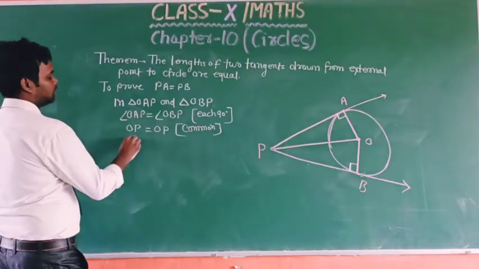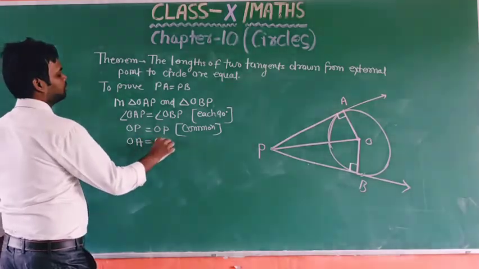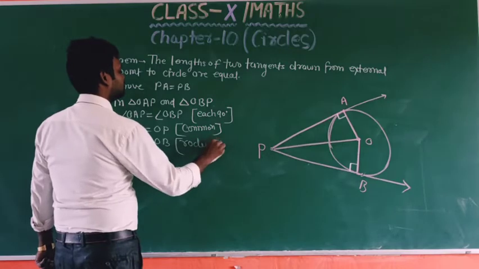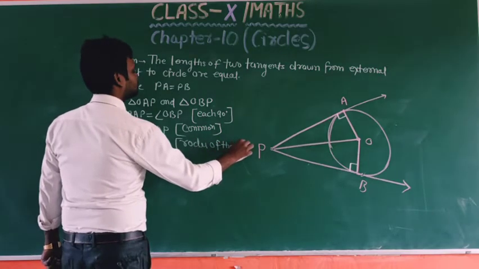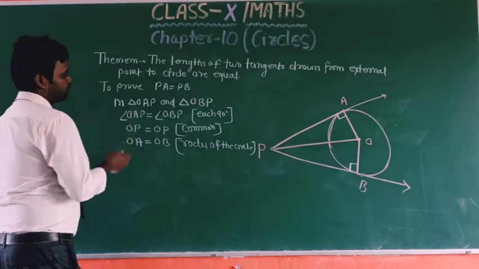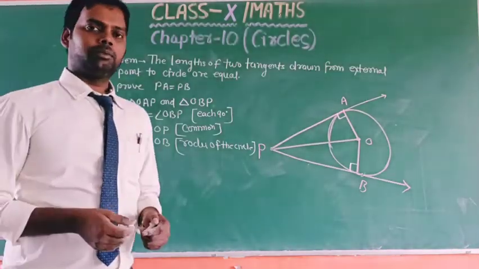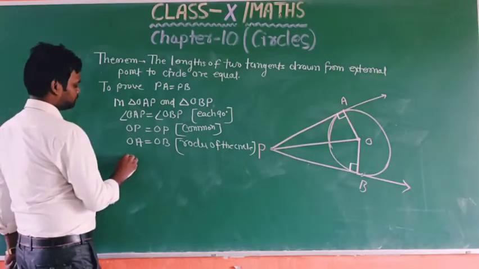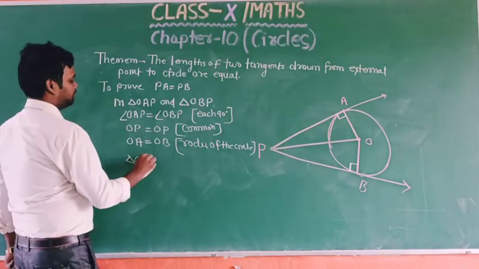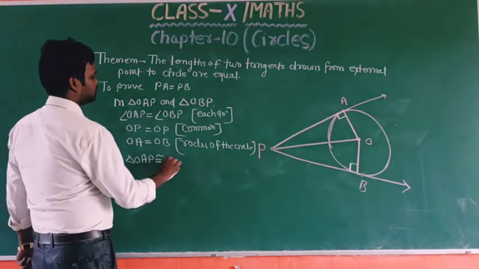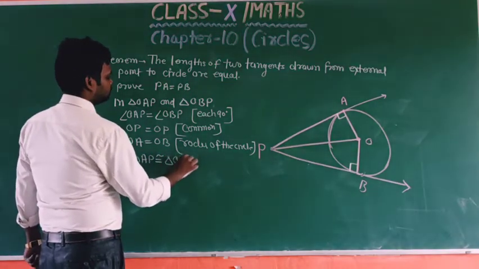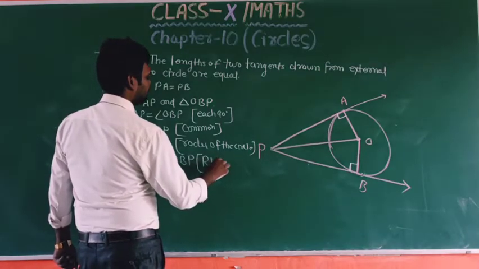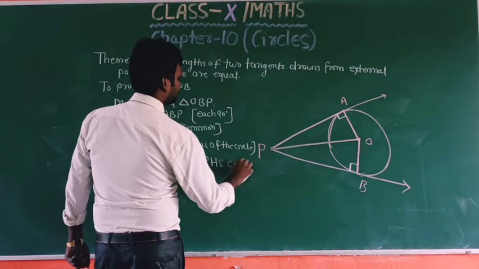So OA and OB are equal since these are the radii of the circle. So dear children, we have shown three parts of the triangles are equal. So we can say therefore triangle OAP is congruent to triangle OBP by the RHS congruency rule.